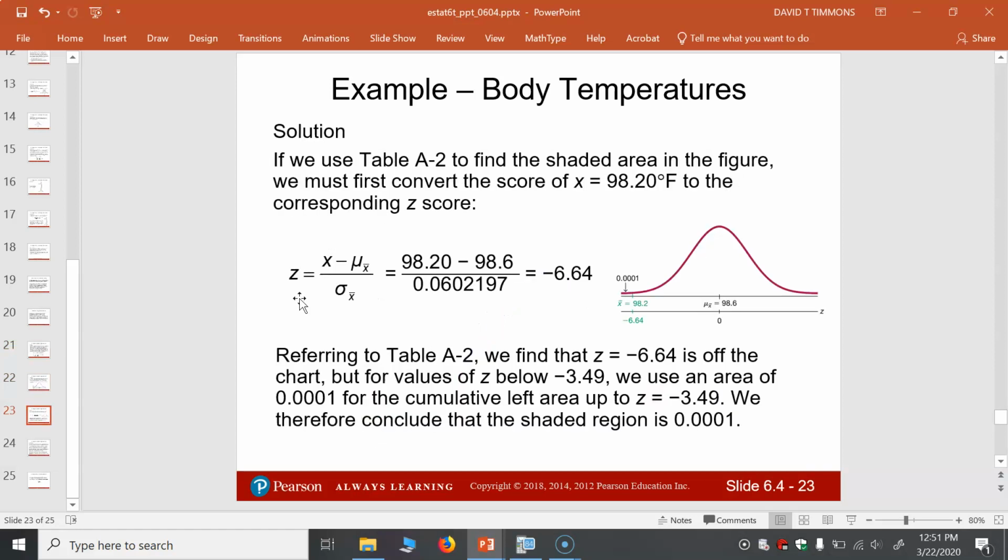One thing I just want to connect: we're going to see this later with hypothesis testing. If you calculated the z-score, notice that z-score is minus 6.64. If I asked you if a z-score of minus 6.64 is extreme, we would agree absolutely. Remember, anything outside plus or minus 2 we consider an unusual z-score. So once it's less than minus 2, it's unusual. This is a minus 6.64, which is much, much farther out on the z distribution on the negative axis. So that would be an extremely unusual z-score.